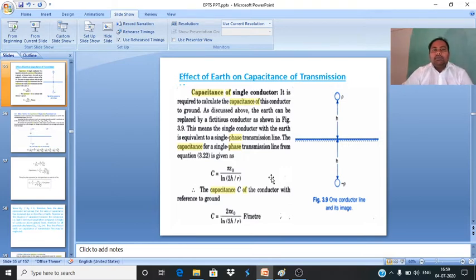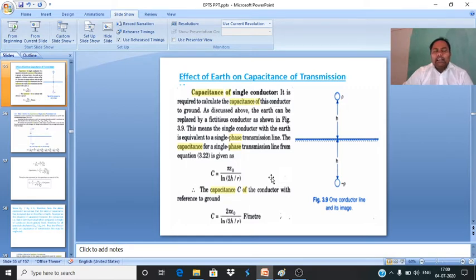In the previous session, we learned the capacitance of a double circuit line, which is the hexagonal spacing and flat vertical spacing. In Unit 1, the last topic is the effect of earth on capacitance of a transmission line. So, why do we take the effect of earth into consideration while calculating the capacitance?